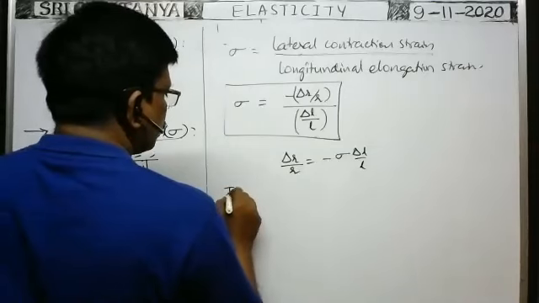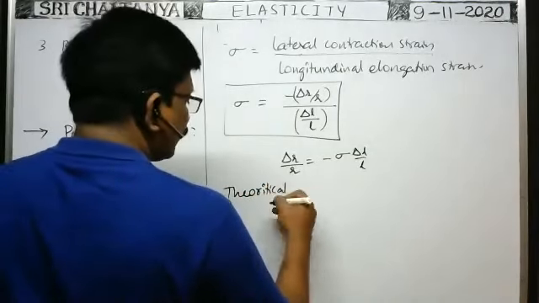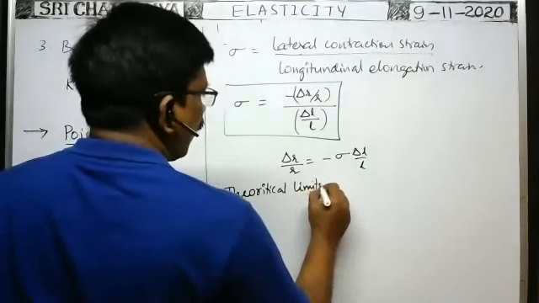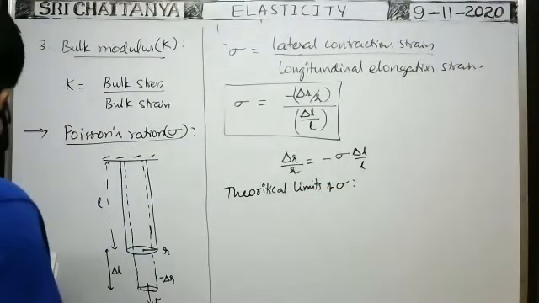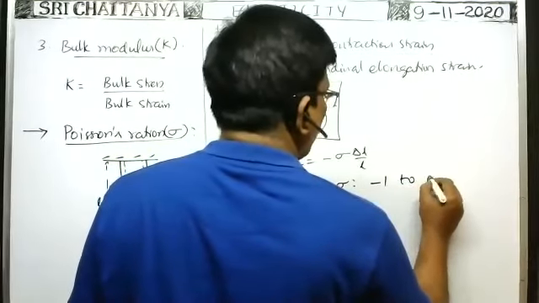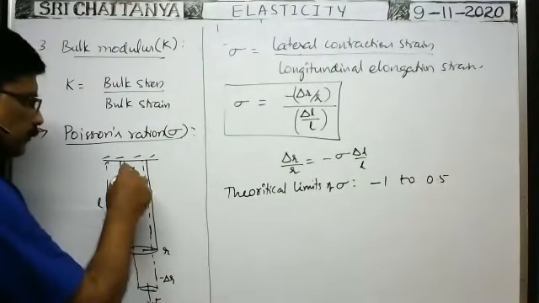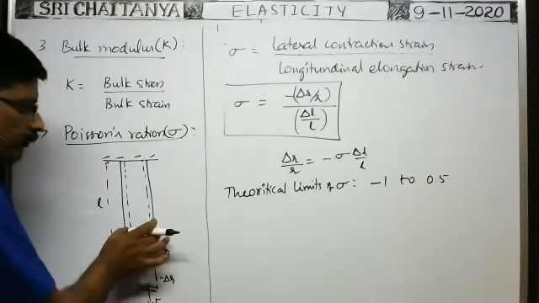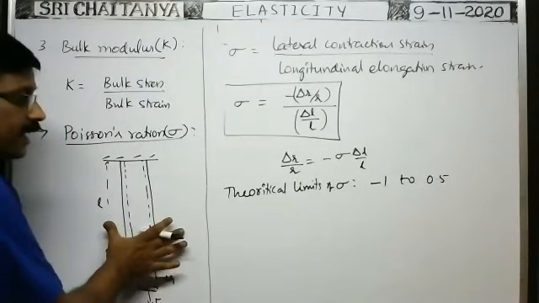So there are two types of limits: theoretical and practical limits. What are the theoretical limits and practical limits? I will explain. Theoretical limits of sigma is from -1 to 0.5. What is the theoretical limit? You see, because of application of the longitudinal force here, if the lateral expansion takes place,